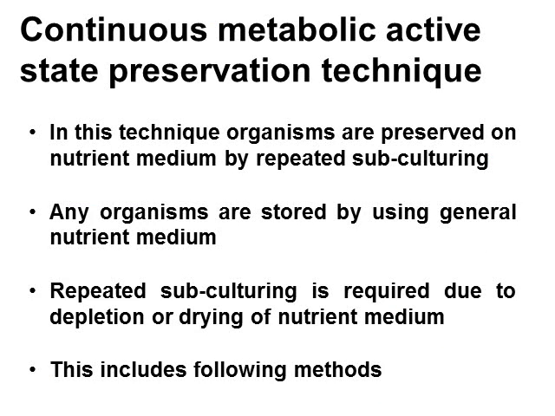1. Continuous metabolic active state preservation technique. In this technique, organisms are preserved on nutrient medium by repeated subculturing. Any organisms are stored by using general nutrient medium. Here, repeated subculturing is required due to depletion or drying of the nutrient medium. This technique includes preservation by the following methods.